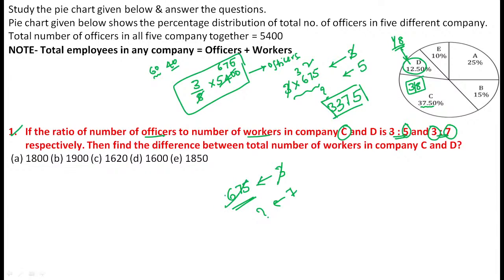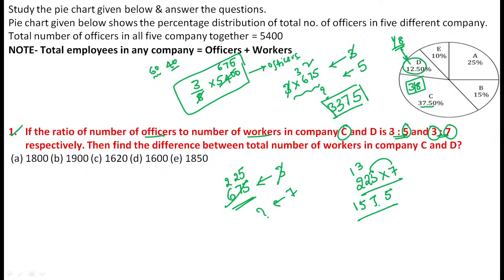Now see, 3 1s are 3, 3 2s are 6, and 3 5s are 15. Each unit is equal to 225. Now see, 225 is multiplied by 7. 7 5s are 35, 7 2s are 14, plus 3 is 17, 7 2s are 14, plus 1 is 15. So the answer is 1575. Then what is your question?